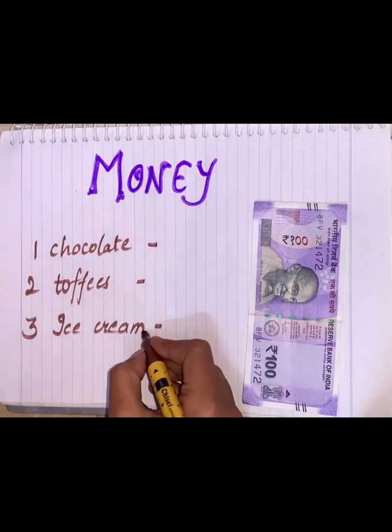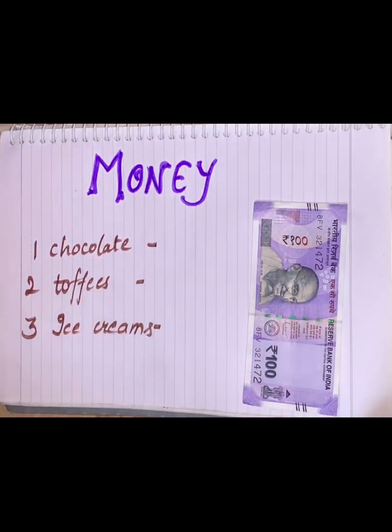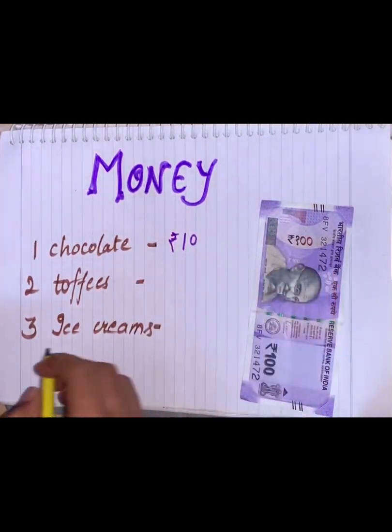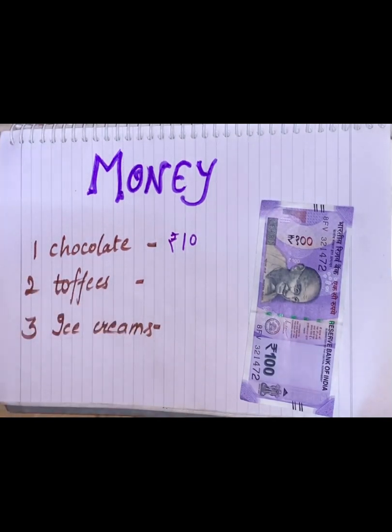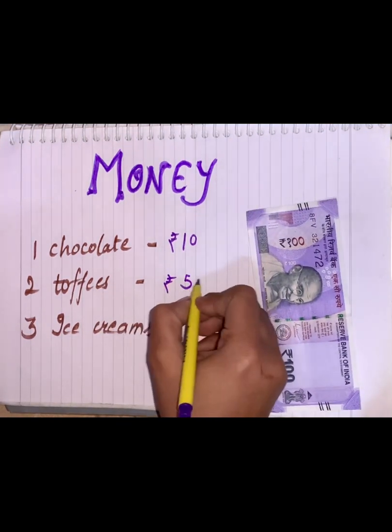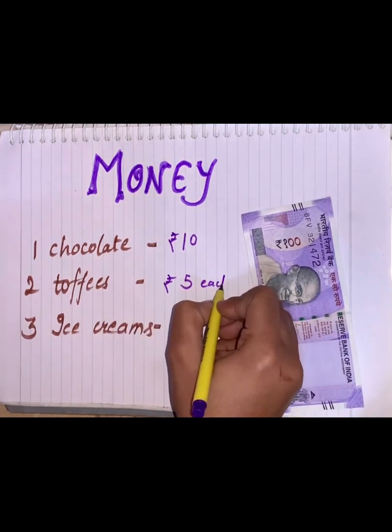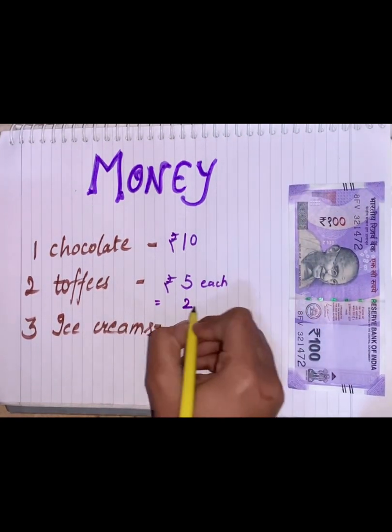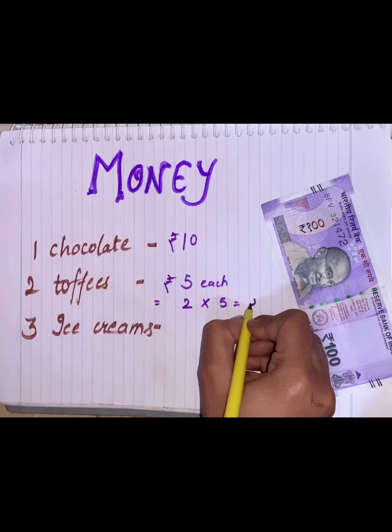The price of one chocolate is 10 rupees. One toffee is 5 rupees. Then two toffees will be 2 into 5, yes, 10 rupees.